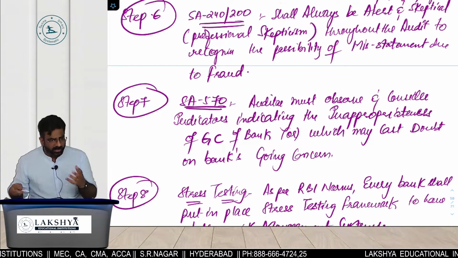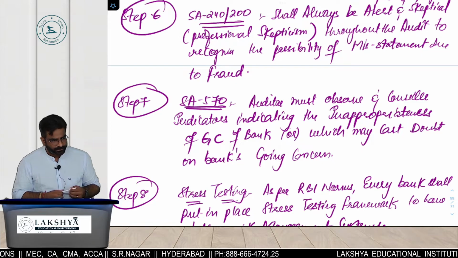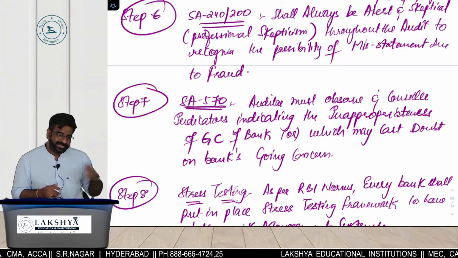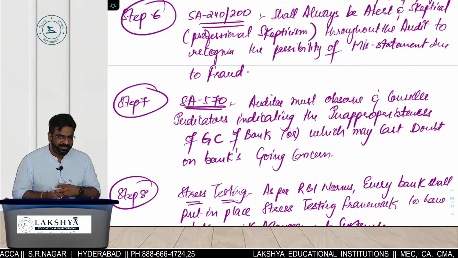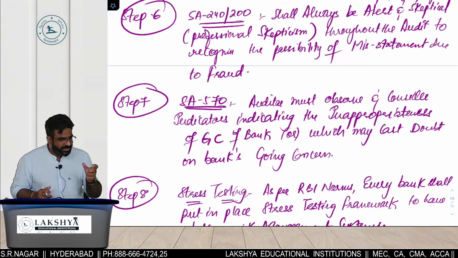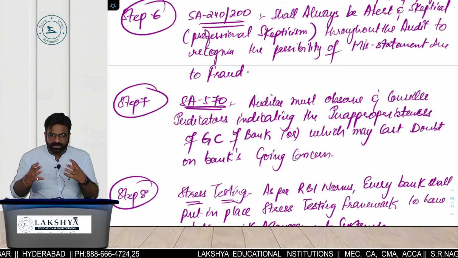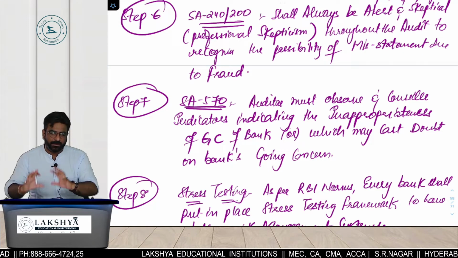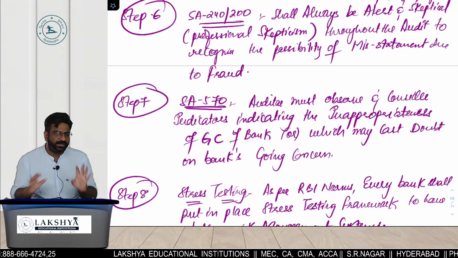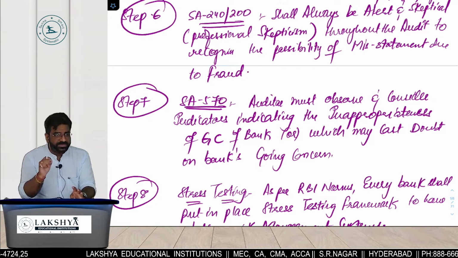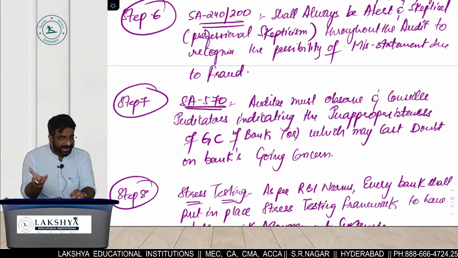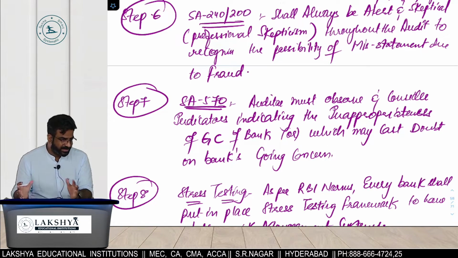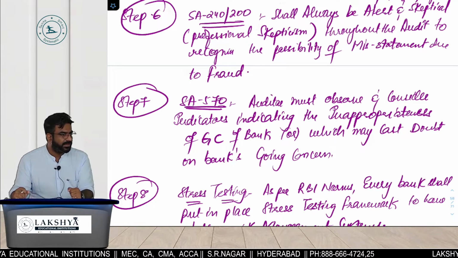Achha, tell me one thing. Are you also worried about the going concern of the bank or not? We are more actually worried about the bank's going concern, since the Yes Bank incident happened in 2019. All of you know, I think I shared with you the Yes Bank. Now all the banks came up and helped the Yes Bank. What was the reason behind that? Why did all the competitors also come and help the Yes Bank in paying off its liabilities? Because public trust and confidence is the prime important thing on which the banking system is standing today. If that foundation is disturbed, the whole banking system will go null and void.